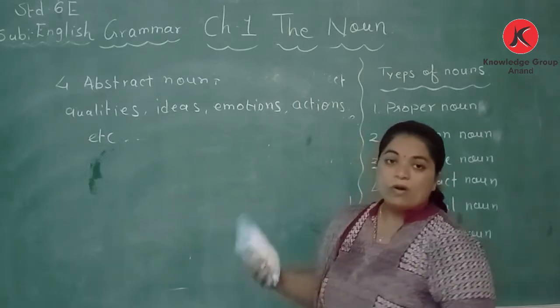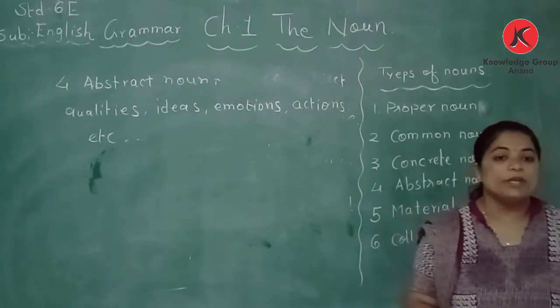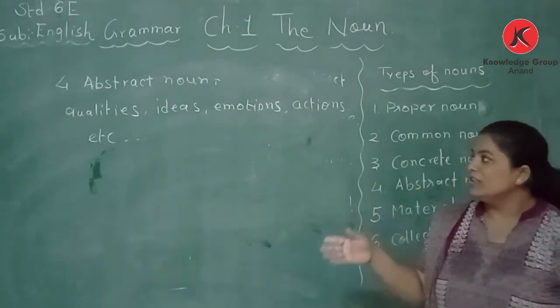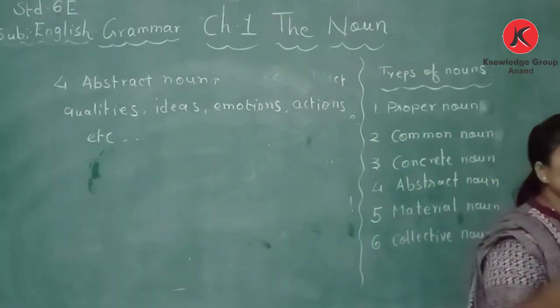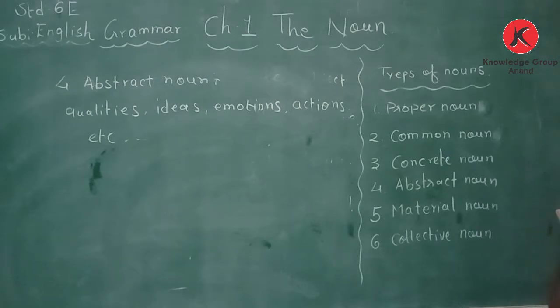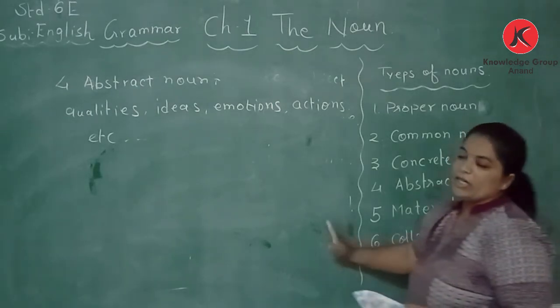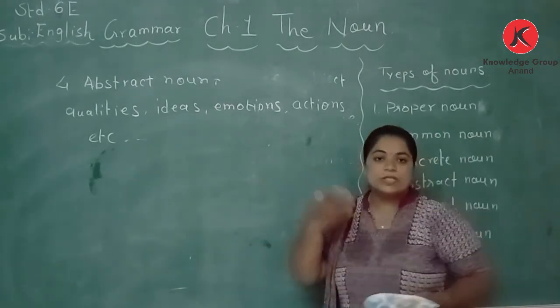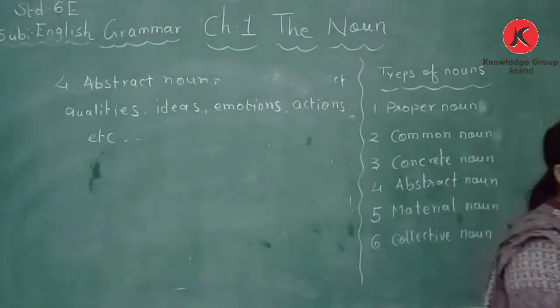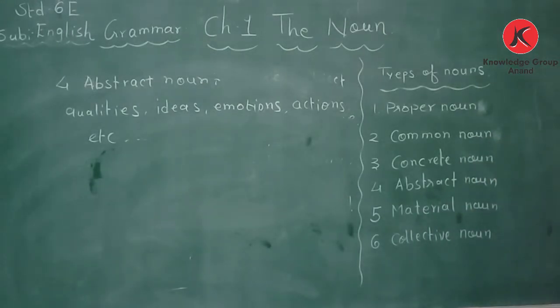Qualities of a person also it can be, and qualities of things also. For the example, if we go to the market to buy tomatoes, if the tomatoes are not good, the quality is not good, we don't buy it. Our ideas, we put before others. Emotions, we show our emotions towards other people, those who are not happy.